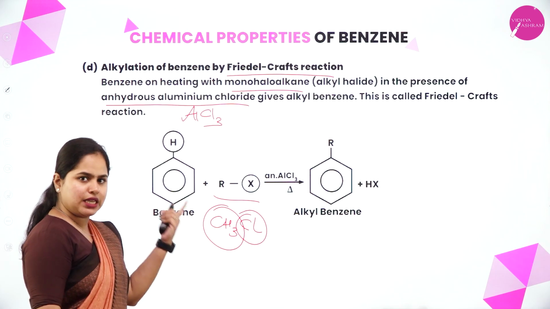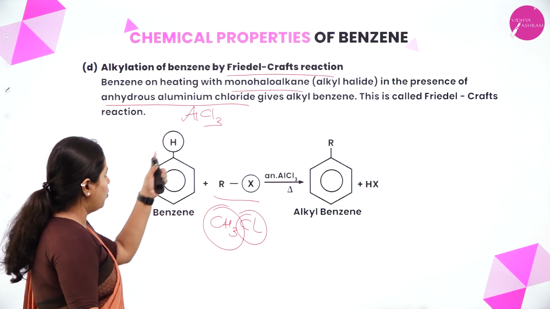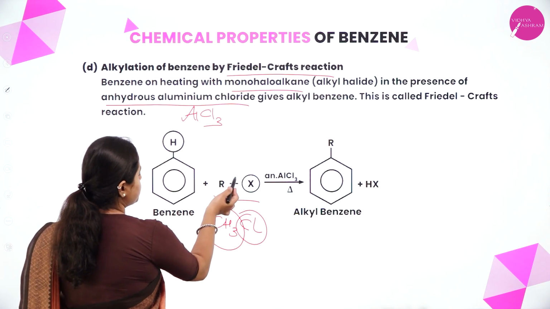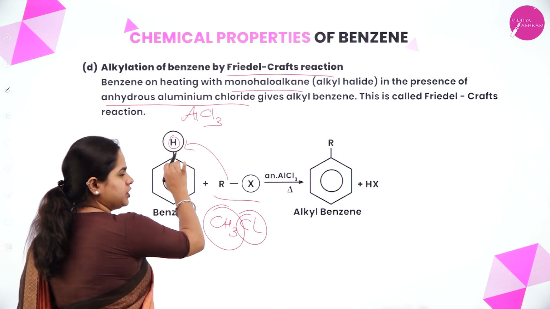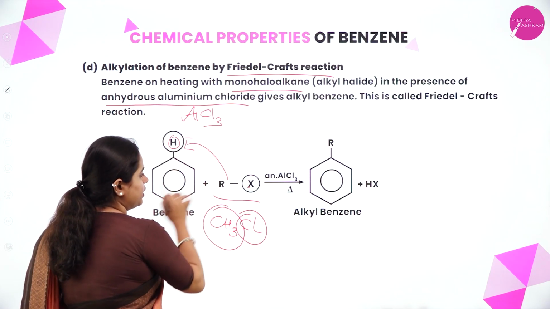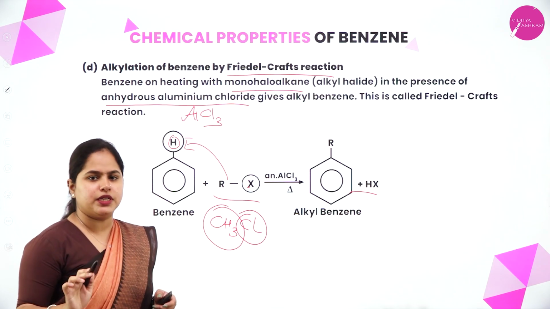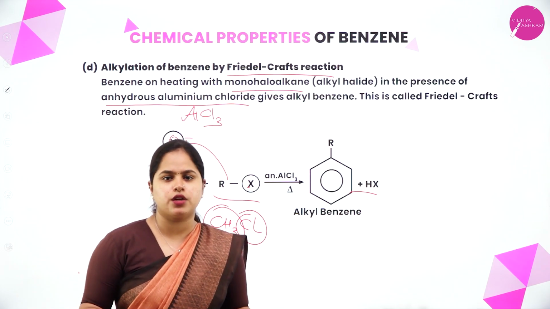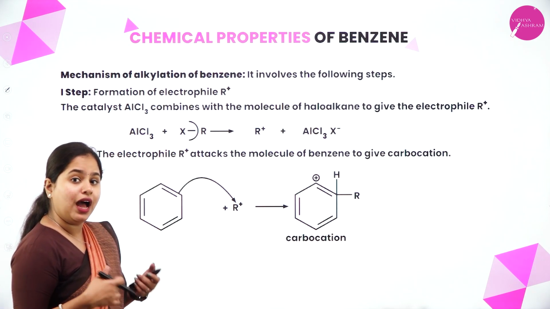So again, the same procedure. You have benzene here, right? And one hydrogen atom will be substituted by the alkyl group. And what happens? The hydrogen which is removed from here combines with the halogen and forms HX. So what is that? You are going to get the alkyl benzene, the corresponding alkyl benzene that you are going to obtain. Okay. So now let's study the mechanism of alkylation.